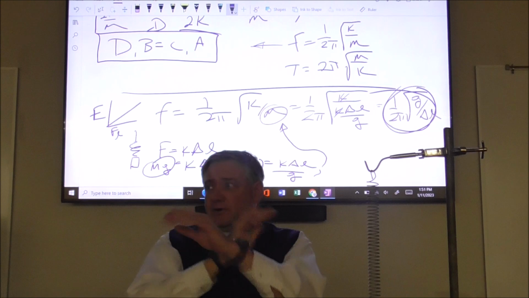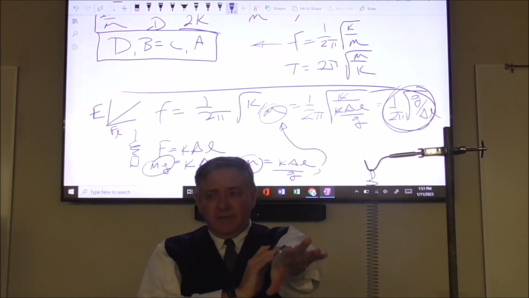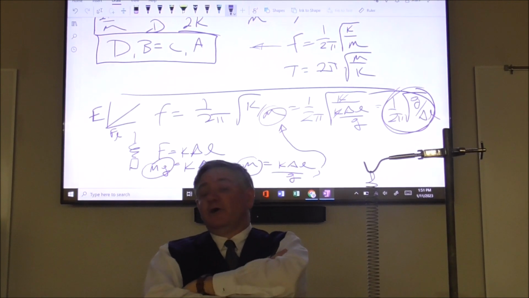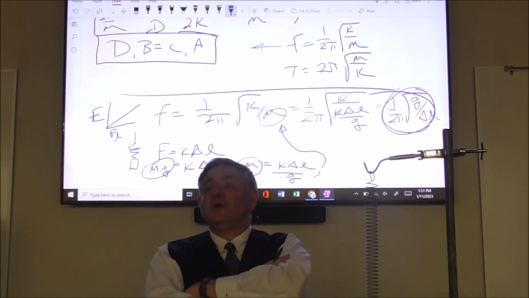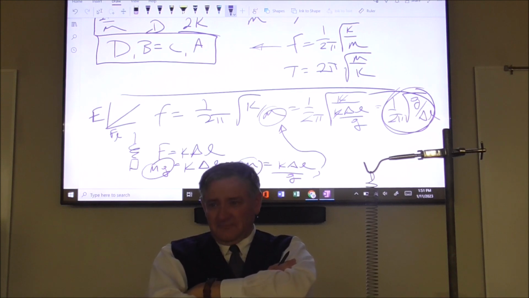I'm on Earth, right? g is going to be 9.8 meters per second squared. That's going to stretch a certain length. Okay, this is a spring. I go to the moon. What's going to happen to my calculated value of frequency? I've heard increase, decrease, stay the same. I have heard every possible answer.